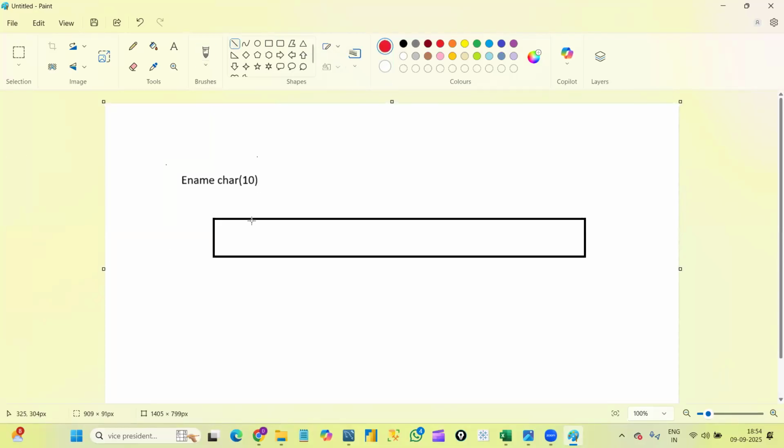As I define size as 10, I'm dividing this into 10 boxes, 1, 2, 3. Okay, 10 boxes I divided as I took size as 10.